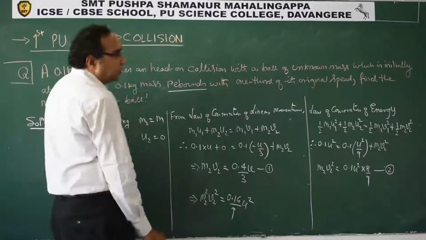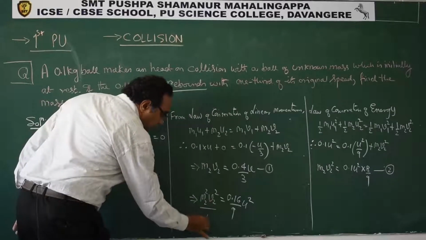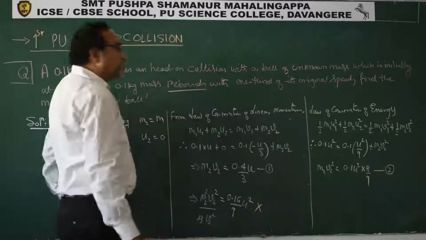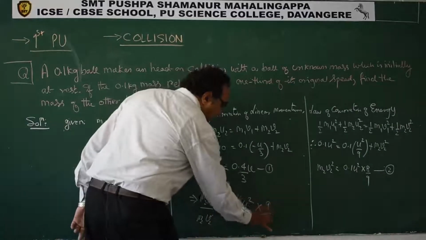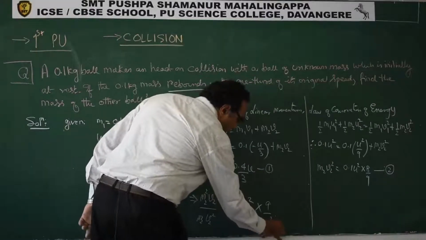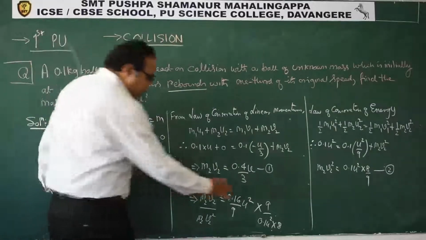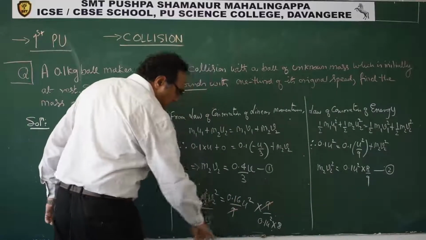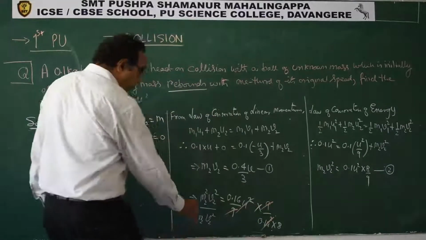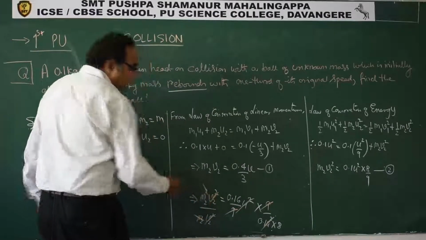m2 square v2 square upon m2 v2 square. So this will become the reciprocal of it. So it is 9 by 0.1 u square into 8. If we try to simplify this, 9 u square, and here v2 square and one m2 cancel out.